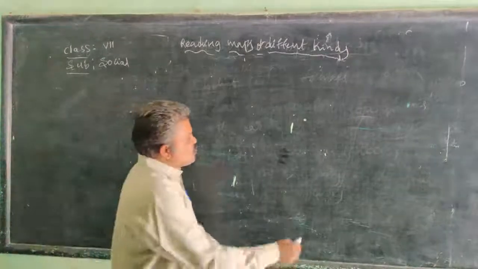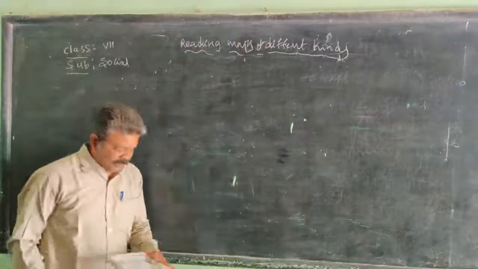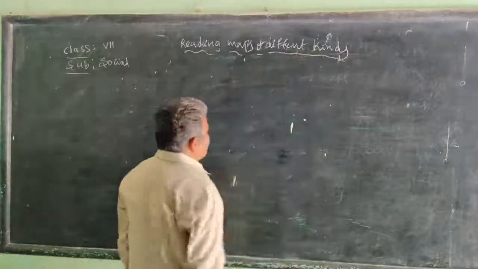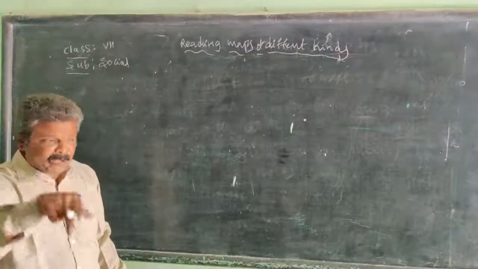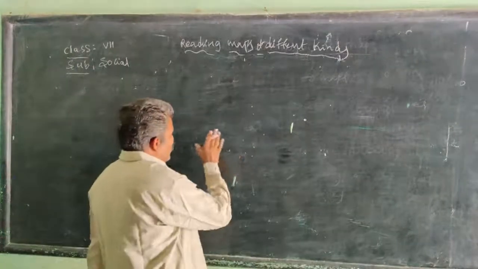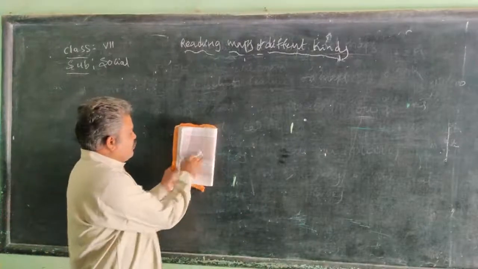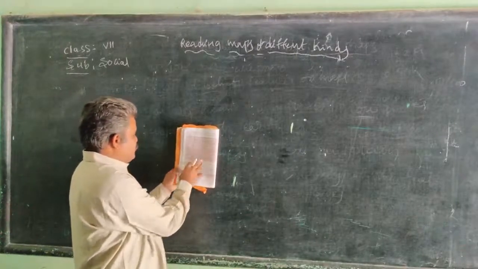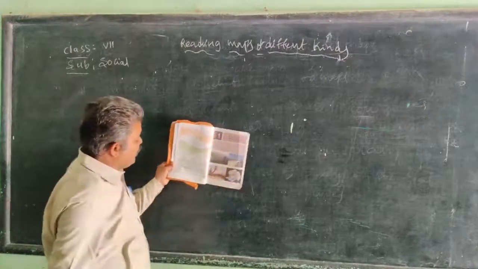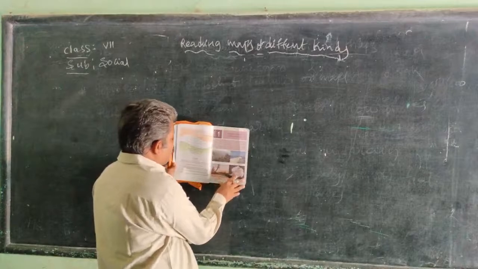In sixth class also we saw some maps, different types of maps. Reading maps and different kinds of maps, we have seen in this class also. Example of the evergreen forest. Evergreen forest is also one type of physical, geographical map.